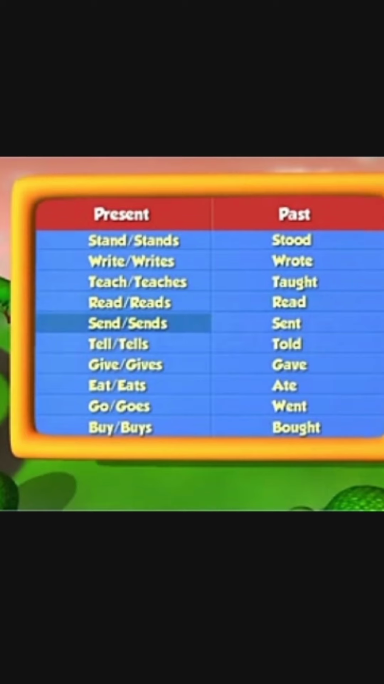Present, send or sends. Past, sent. Present, tell or tells. Past, told. Present, give or gives. Past, gave. Present, eat or eats. Past, ate. Present, go or goes. Past, went. Present, buy or buys. Past, bought.